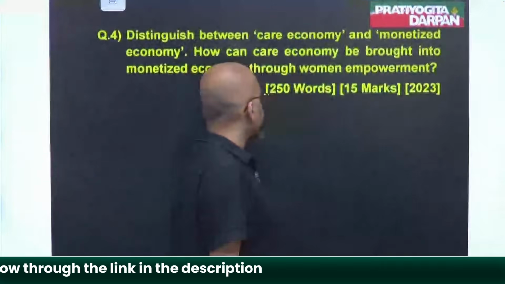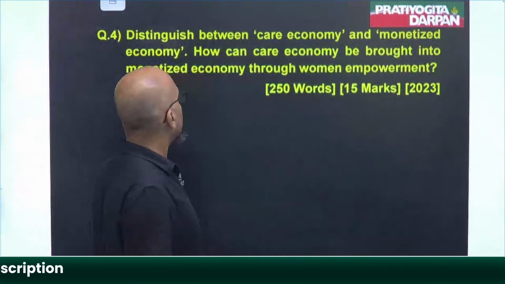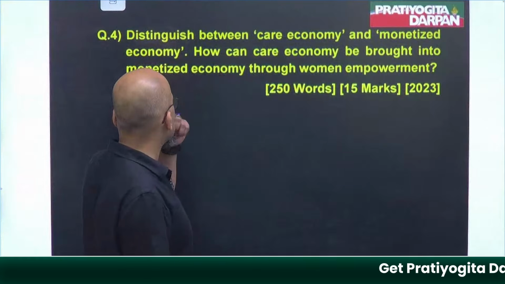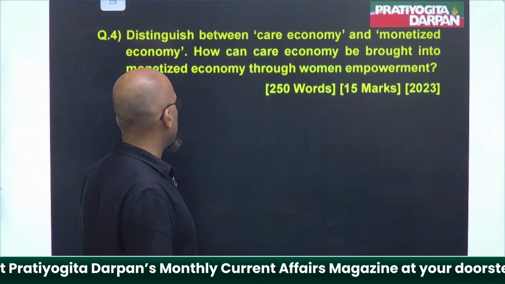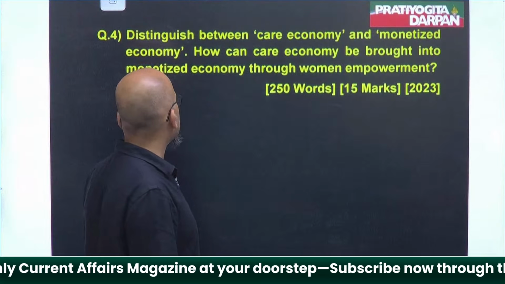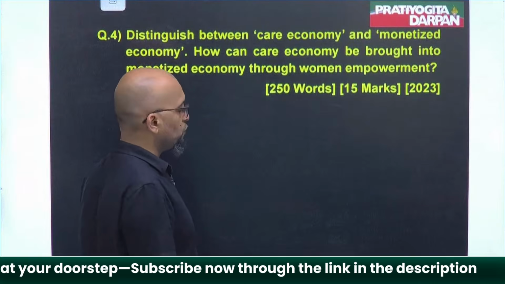Next, it is saying distinguish between care economy and monetized economy. How can care economy be brought into monetized economy? Through women empowerment.